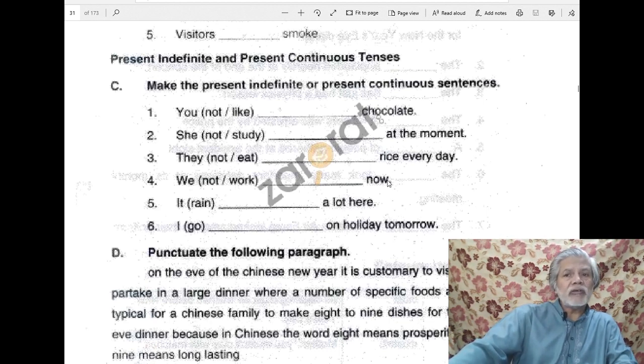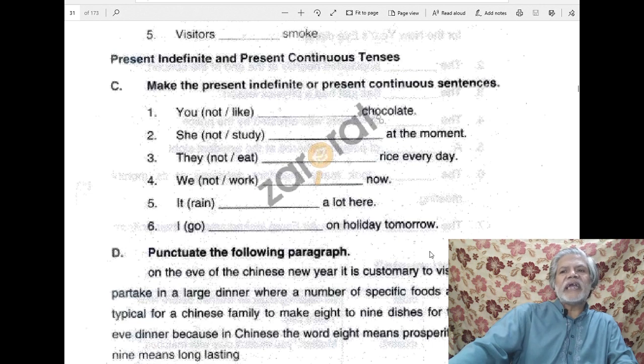Again, now is there, so you may easily and safely use present continuous tense. We are not working now. It rained a lot here. Here we are again pointing out a routine, a general fact. So it rains a lot here. It rains, present indefinite tense.